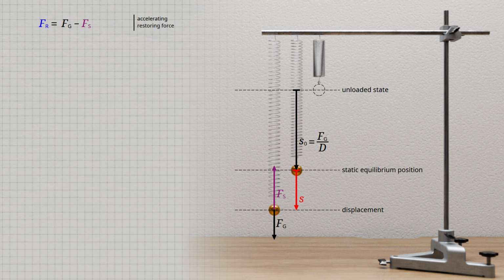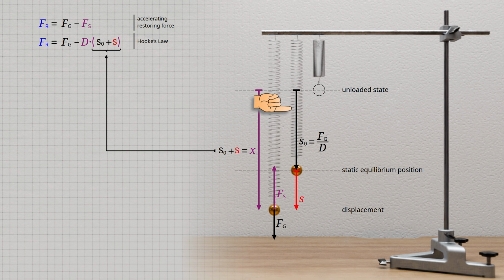While the gravitational force always acts constantly downward, the upward-directed spring force depends on the displacement s. The spring force can be determined using Hooke's law. However, it is essential to note that the elongation x in Hooke's law refers to the total extension of the spring compared to its unstressed state, and not only to the displacement from the equilibrium position. Therefore, the total elongation of the spring results from the sum of the static extension S0 and the dynamic displacement s from the equilibrium position.